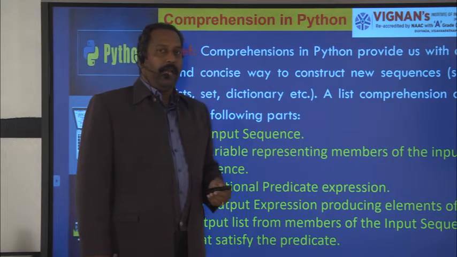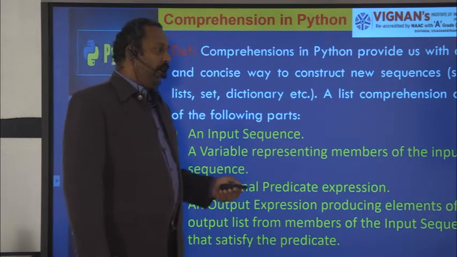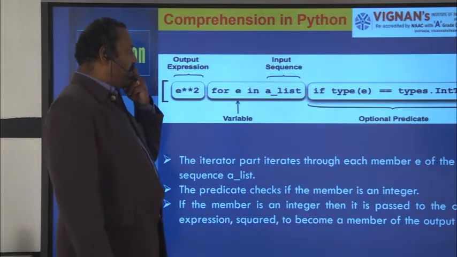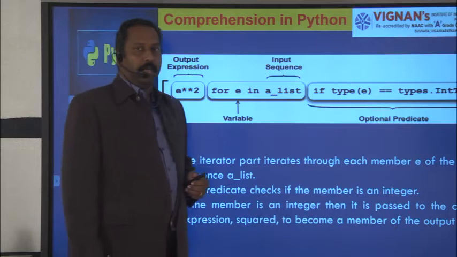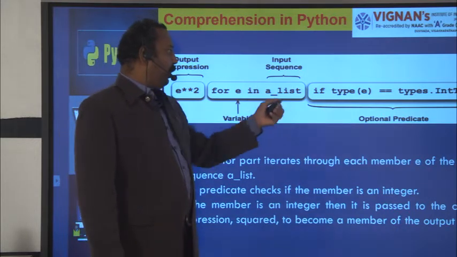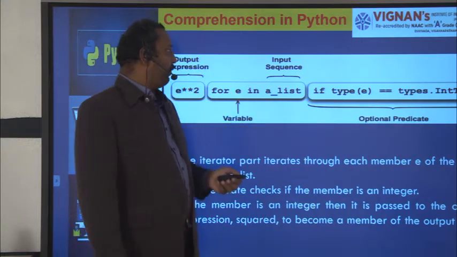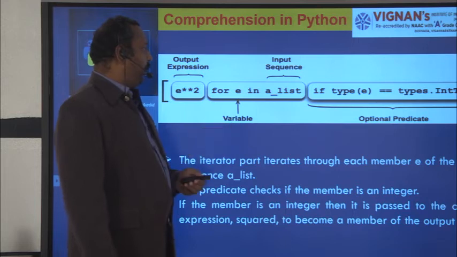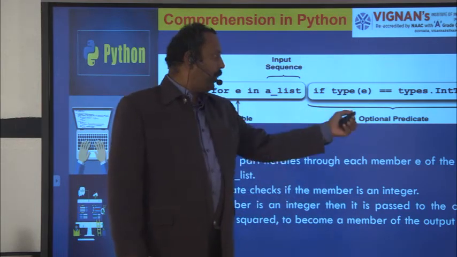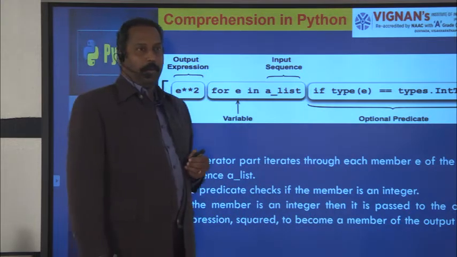That means we can write the code within a single line by using the comprehension concept. So this is the syntax of comprehension in Python. See here, this is the input sequence. The input sequence and the variable we have to specify in the iterator part. The next one is the optional predicate. That means here we specify the condition, and the last one is the output expression.